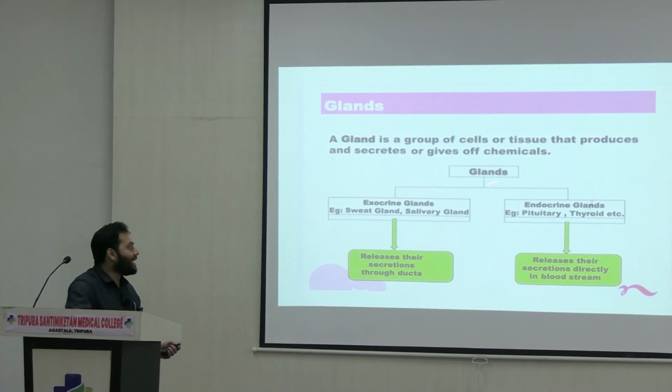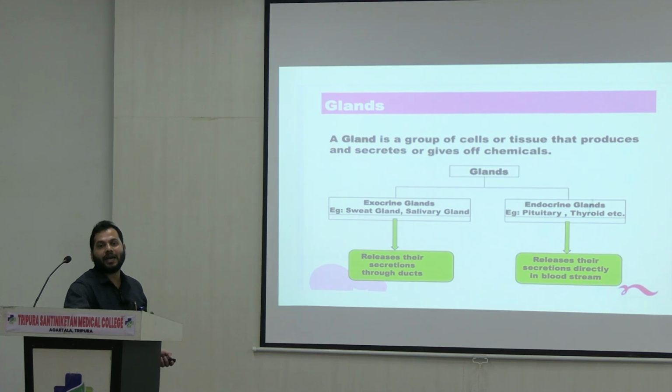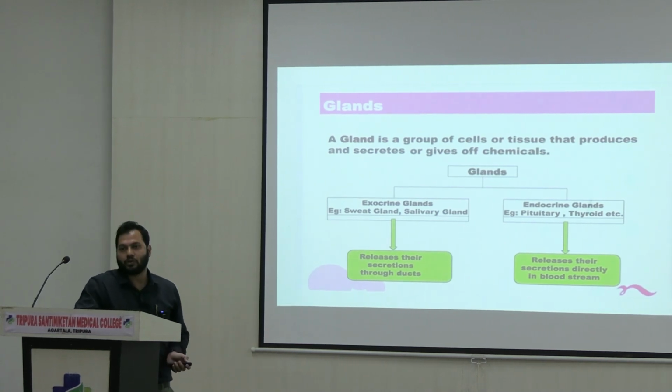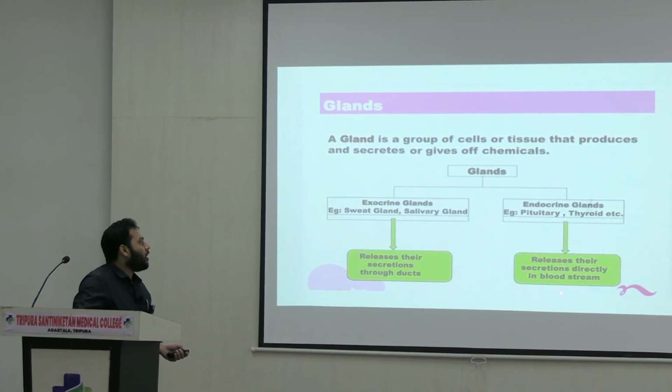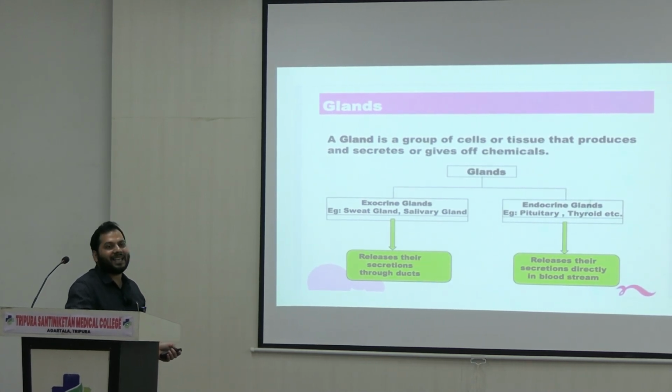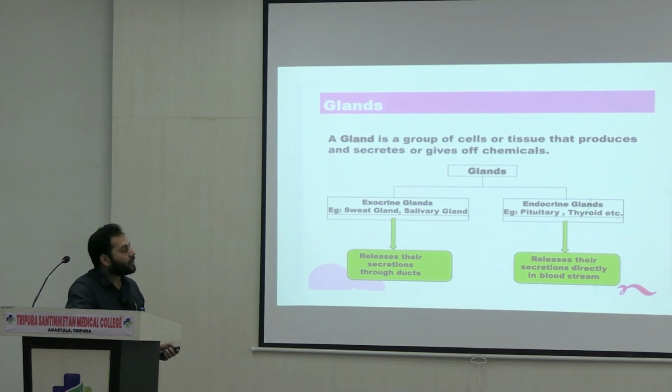That means in the case of exocrine glands there is involvement of a duct. Whereas endocrine glands also release or secrete hormones, but they secrete their secretions directly into the circulatory blood, meaning there is no involvement of a duct. So exocrine glands are glands with ducts, whereas endocrine glands are ductless glands. They release their secretions directly into the circulatory blood, right?